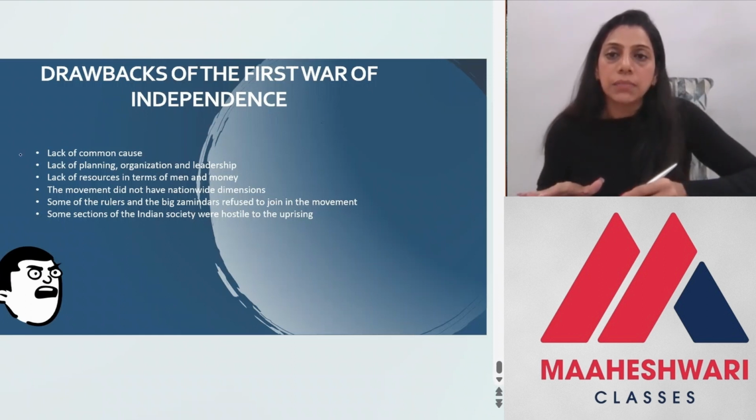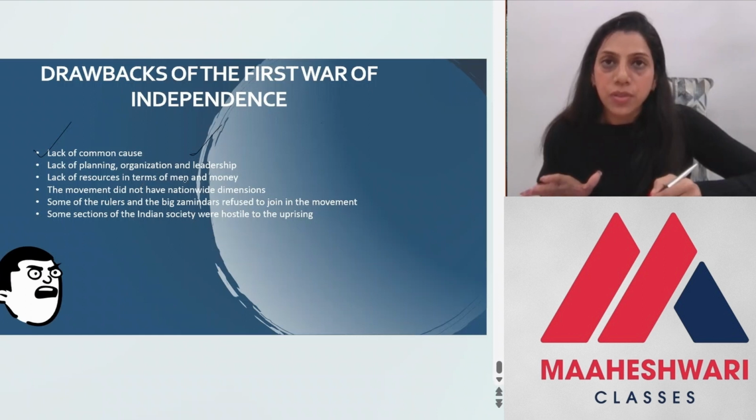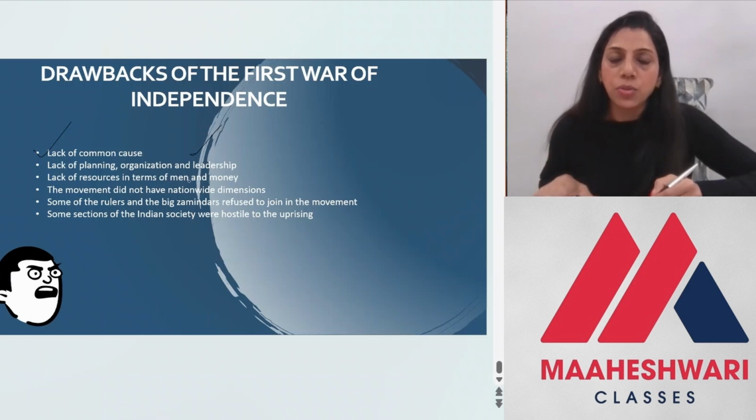So there was lack of common cause for the people who joined the war, and then there was of course lack of planning. There was no organization who would take up the war, and there was lack of leadership. Then there was lack of resources in terms of men and money. पैसे की कमी थी, लोगों की कमी थी to continue the war.